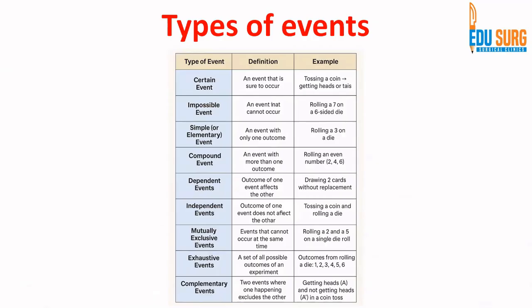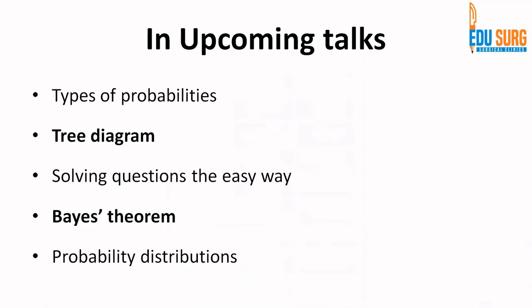So to summarize the various types of events that we have studied, there can be a certain event that is sure to occur, then you can have an impossible event, a simple or a compound event. Then you have dependent and independent events as we have seen in the examples, then mutually exclusive events, exhaustive events, basically where the set of all possible outcomes is included in that event, and then you have complementary events where we saw the example A and A complement, right? So these are the various types of events. Understand them, commonly asked in exams. It will make your upcoming understanding of topics easier.